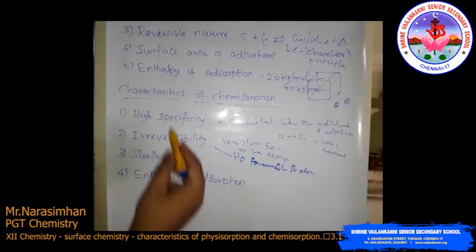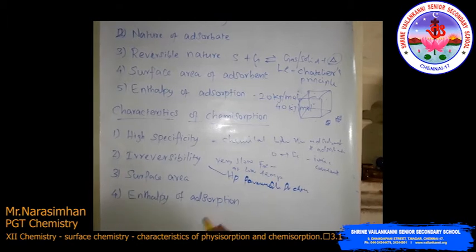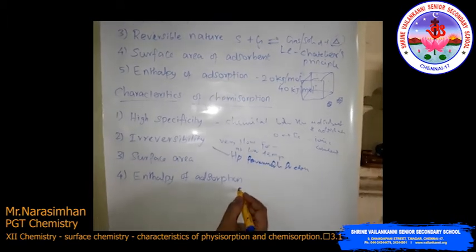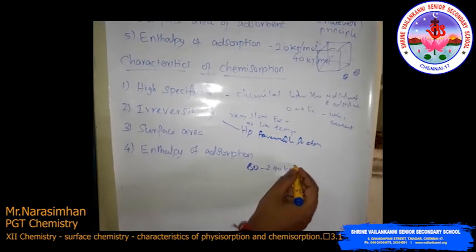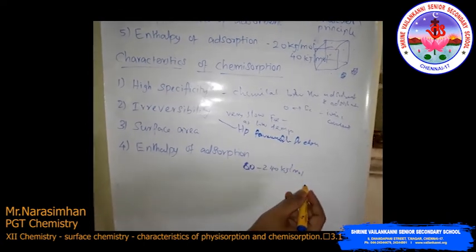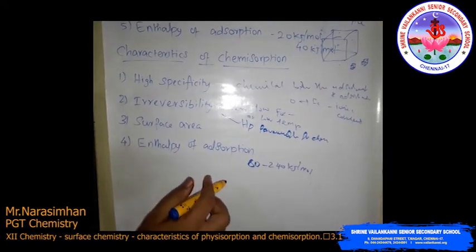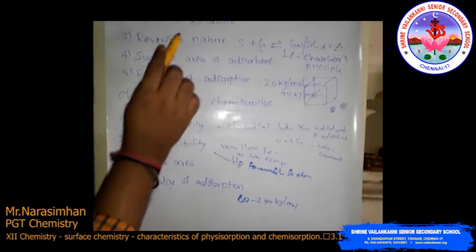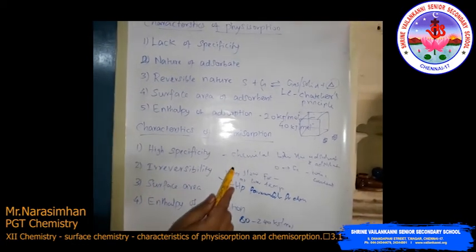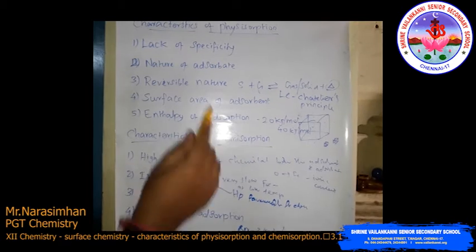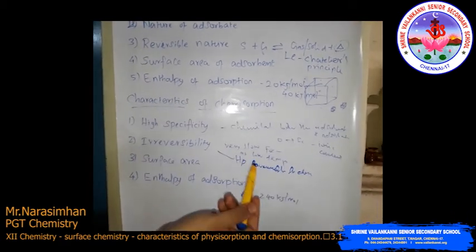Then enthalpy of adsorption is also the same. The enthalpy of chemisorption is high, ranging from 80 to 240 kilojoule per mole. It involves chemical bond formation. These are the characteristics of physisorption and the characteristics of chemisorption. Okay, we will discuss the differences between physisorption and chemisorption.